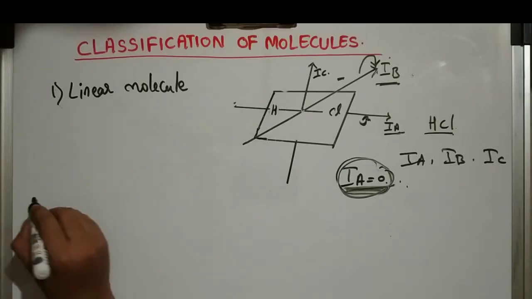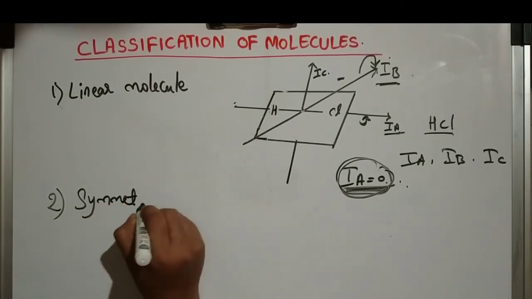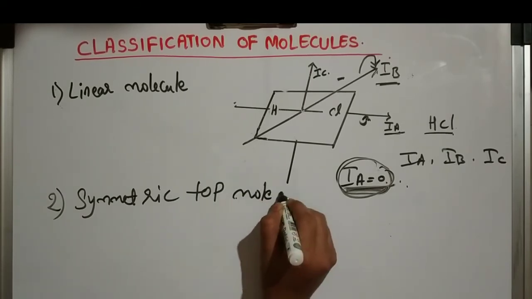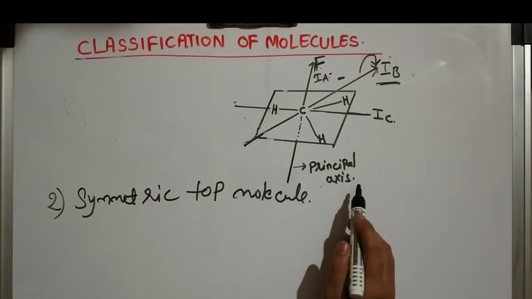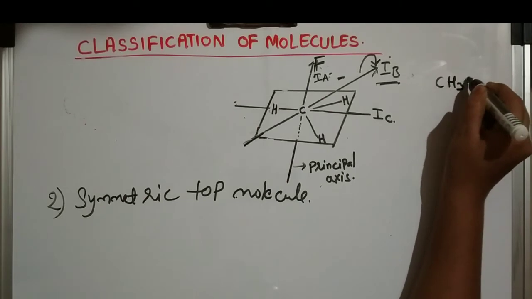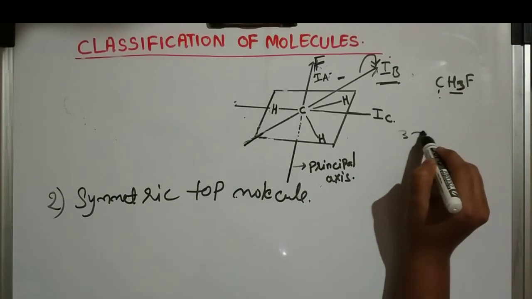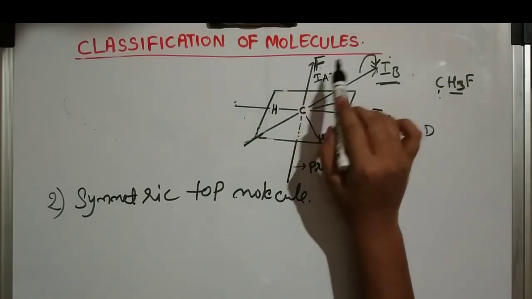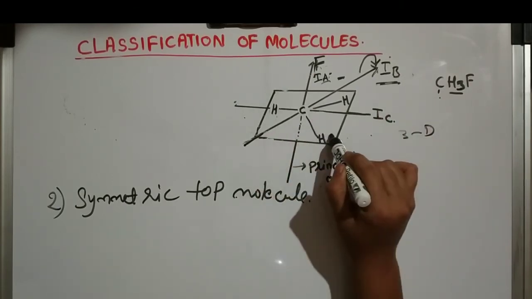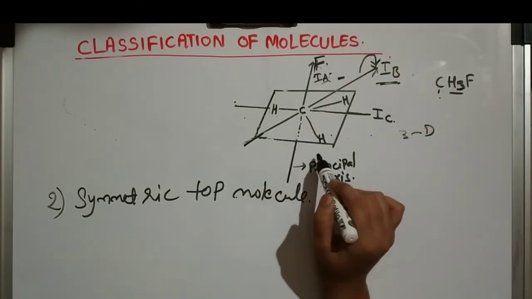Now this is about symmetric top molecules. For symmetric top molecules, we will take the example CH3F, with fluorine, three hydrogens and one carbon. In 3D, I am representing this molecule. This is IA, IB, IC. Three hydrogens are here: one is here, second one, third one. The fluorine is here, and this is our principal axis.